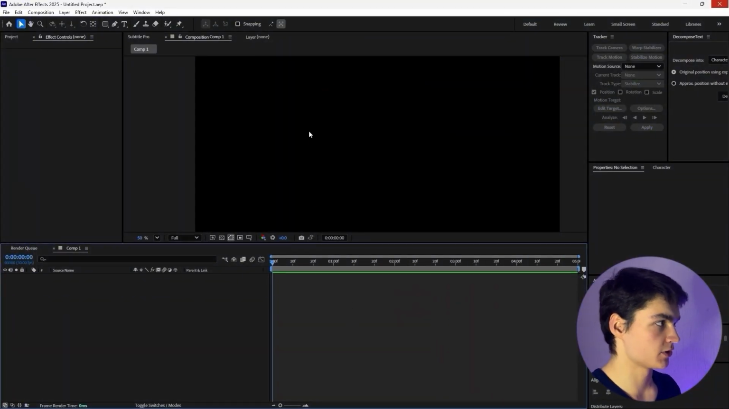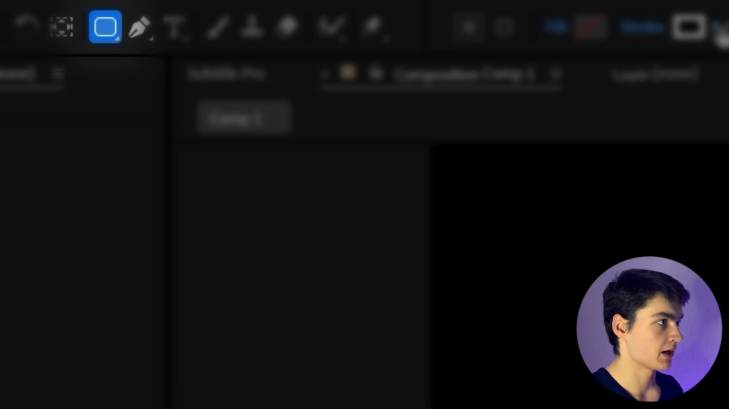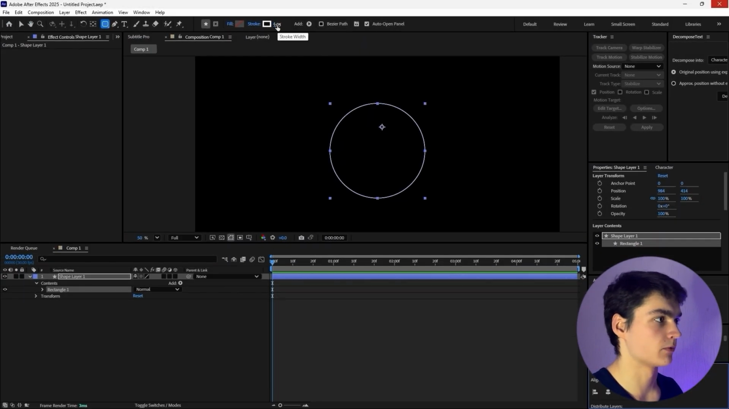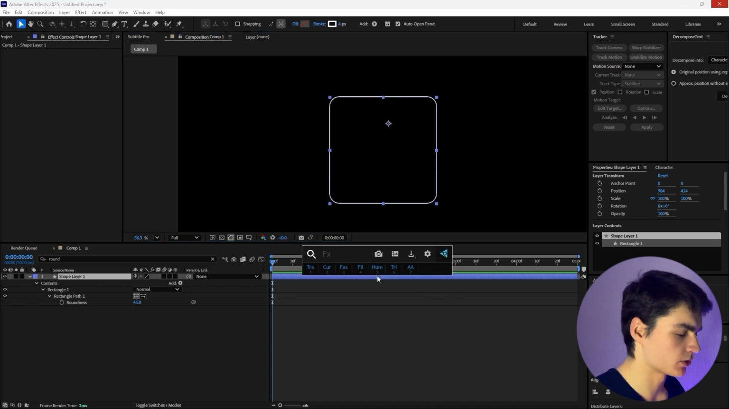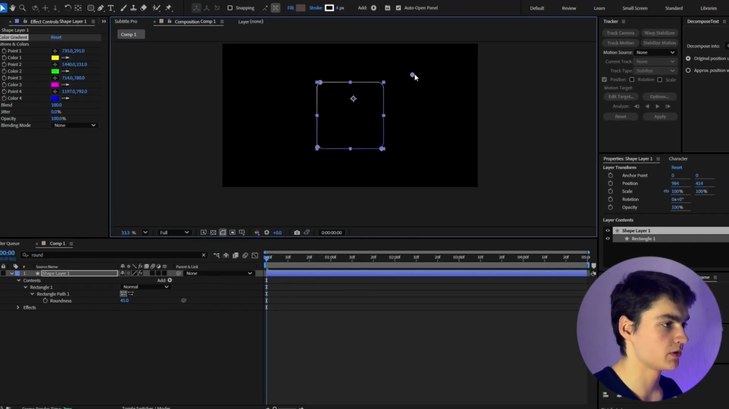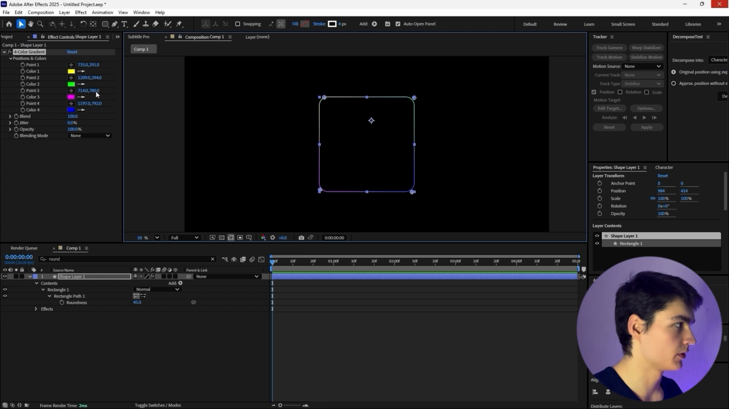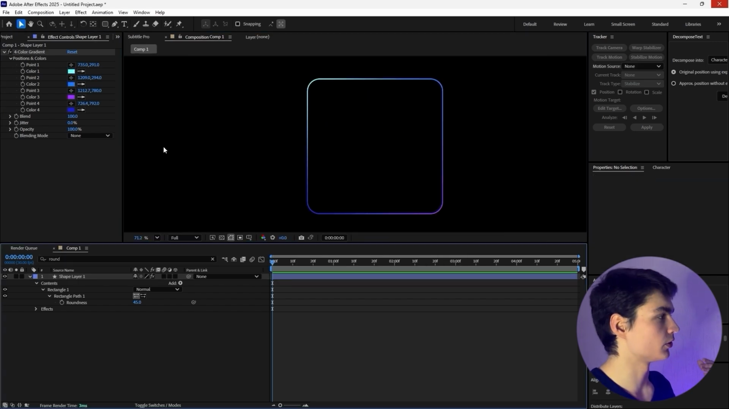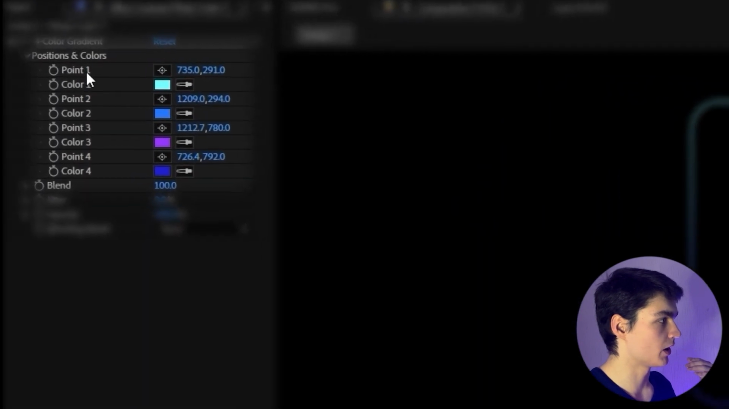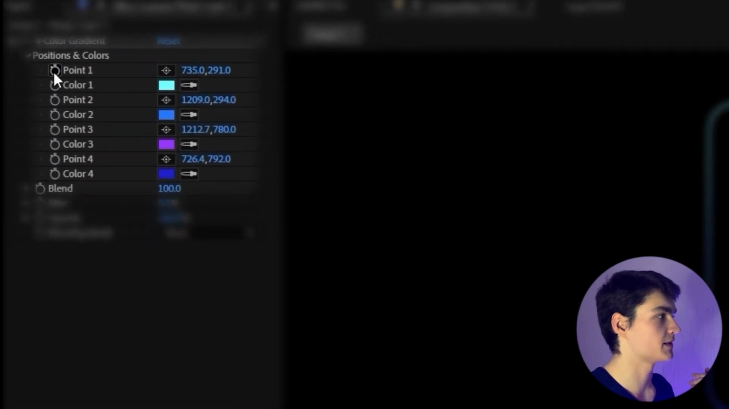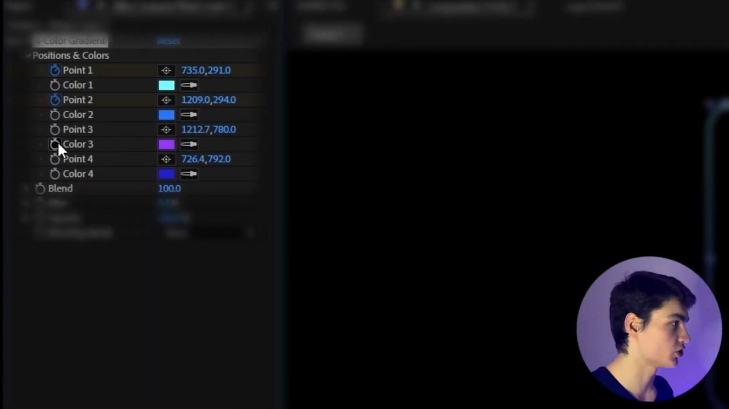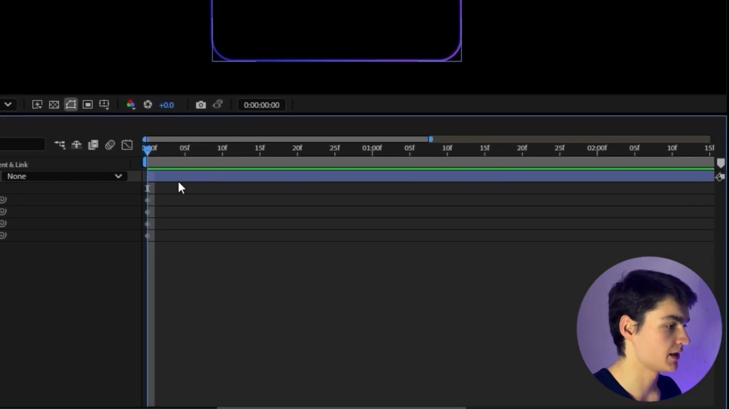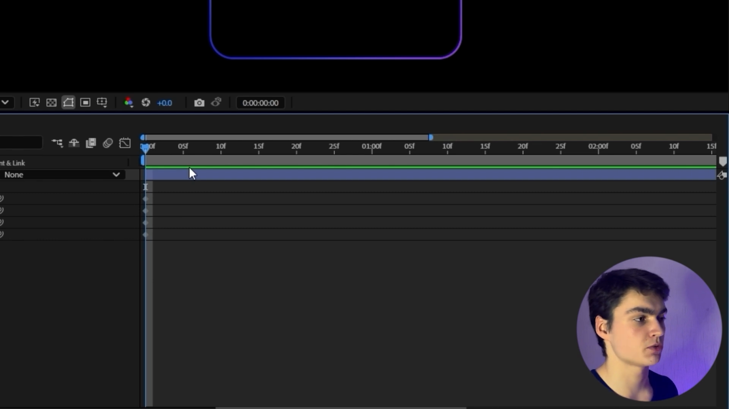The way you do this is, first of all, you select the rectangle tool and select a stroke only. I recommend using a very low stroke, like 4 pixels. Color doesn't matter. You're going to apply your 4-color gradient, put the points at each corner, and select, let's say, blue color for the theme. Now you're going to find point 1, point 2, point 3, and point 4 and press the stopwatch icon at each of them. Now you're going to press U on your keyboard to open up your keyframes, and you're going to animate each point individually.